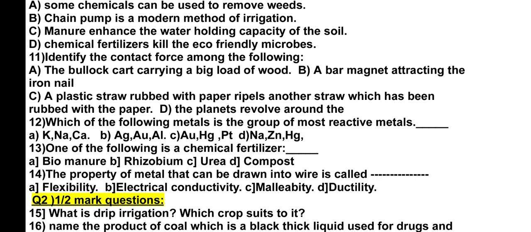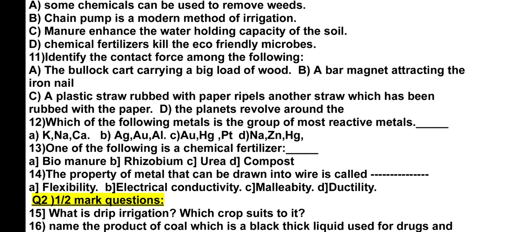So there is no contact which acts between the planets and the stars. They just revolve around far away from each other. Still they attract each other. That is the gravitational force. It is a non-contact force. So A should be selected as the contact force.